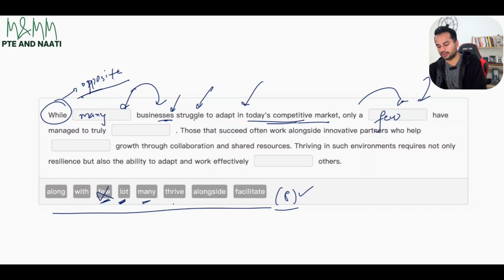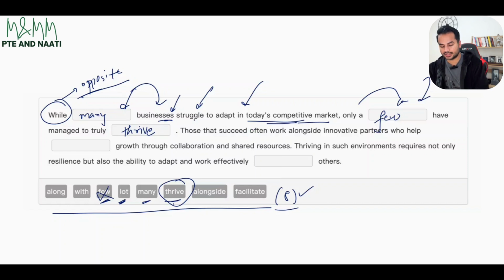So the word is struggle, and the options we have include thrive. That's it. Only one word shows something positive, and that is the word thrive. Or succeed would have been the right answer too. Thrive already means succeed, so thrive over here is going to be my correct answer. Because this one sentence had 3 blanks in it, I read the complete sentence in full to understand the meaning of it, and it helped me to solve 3 blanks one after the other.